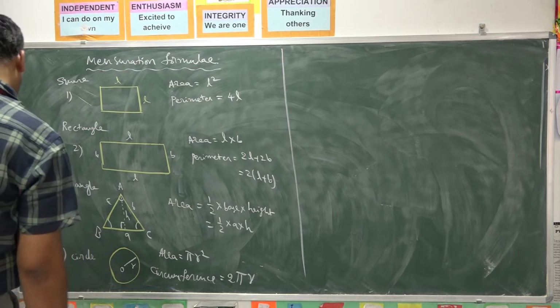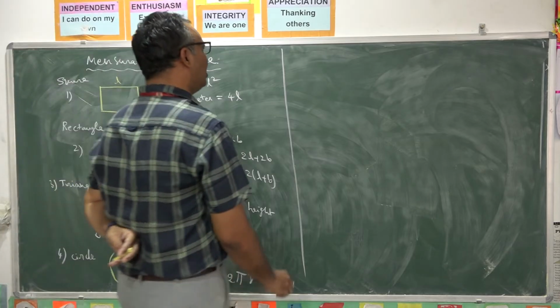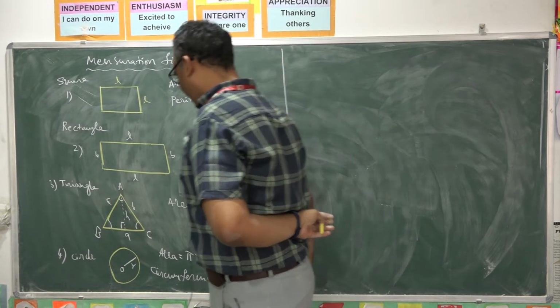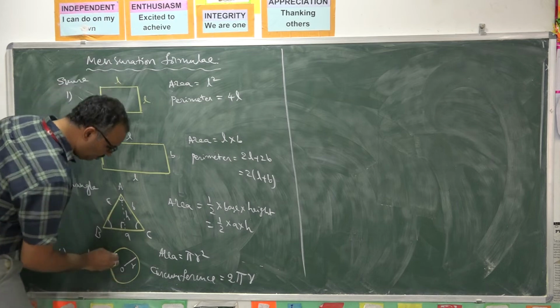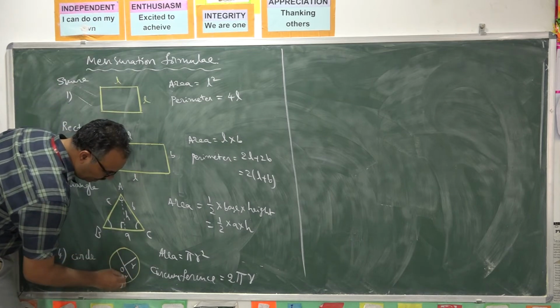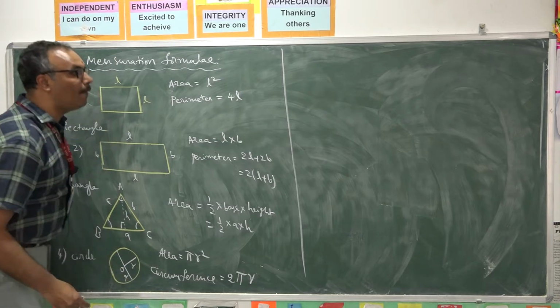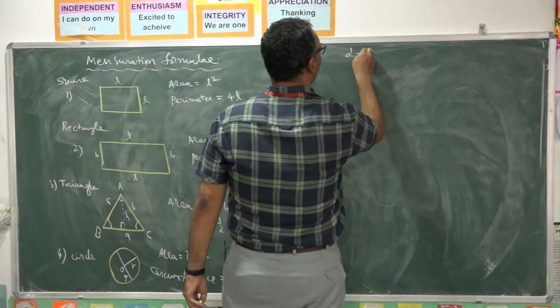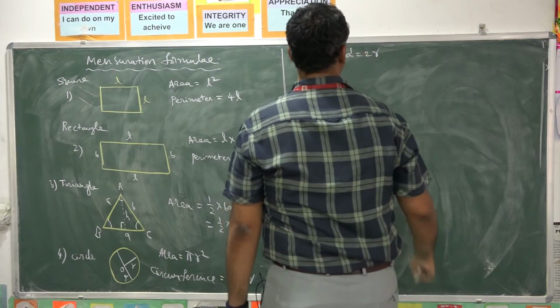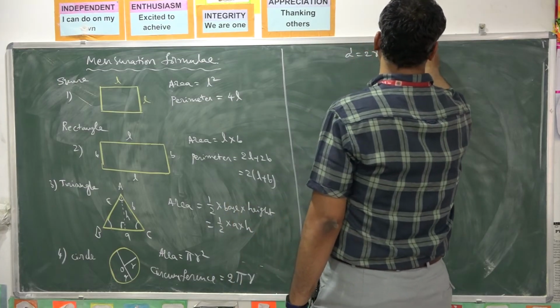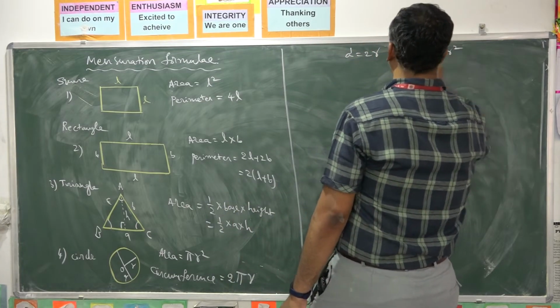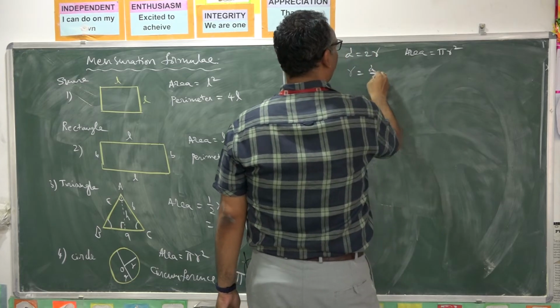Later, in a circle itself, we have diameter. D is the diameter. Diameter has value twice the radius. Area is pi r square, and radius is equal to diameter by 2.